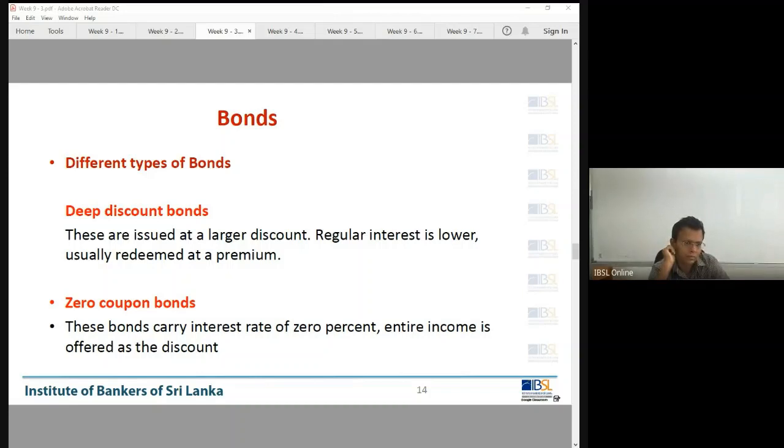Generally, when you issue or take bonds, you prefer to take discount bonds, right? When we did the calculation of bond pricing, we learned that today you purchase and you will be receiving 100 at the end of the period, plus coupon interest and the yield, and everything we have discussed. But it doesn't mean that you can't purchase particular bonds or debentures at 110.